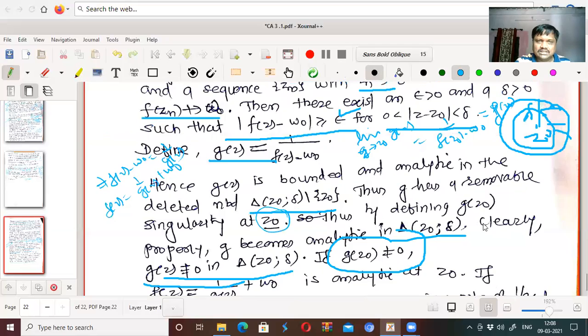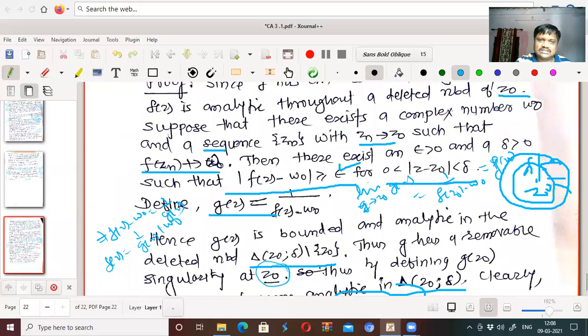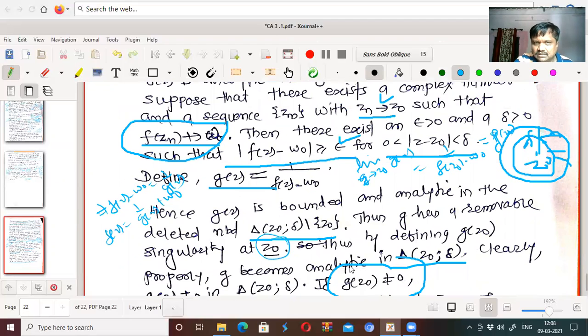Why was this obtained? Because we considered that as zn tends to z0, f of zn does not tend to w0. Because of this supposition, we are getting a contradiction. What contradiction are we getting? F has a removable singularity at z0, or f has a pole at z0.